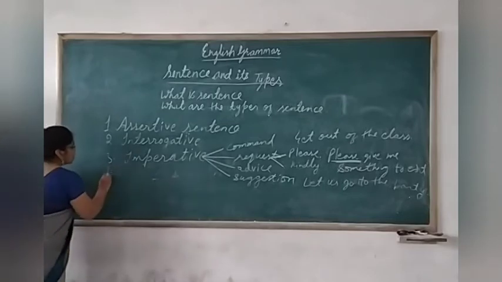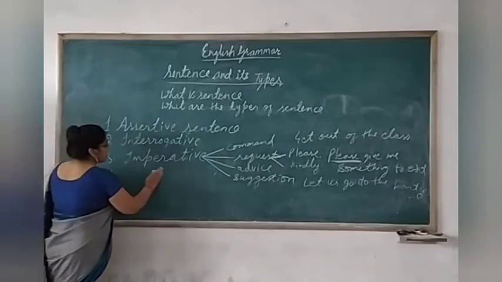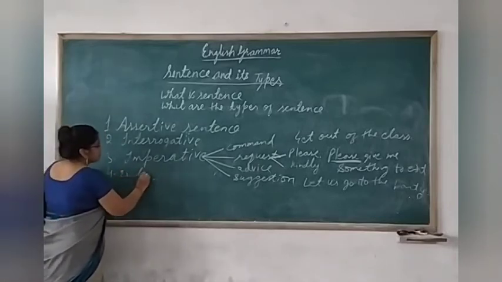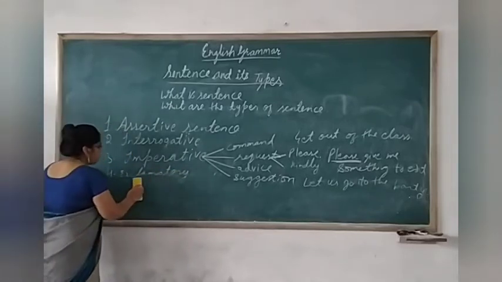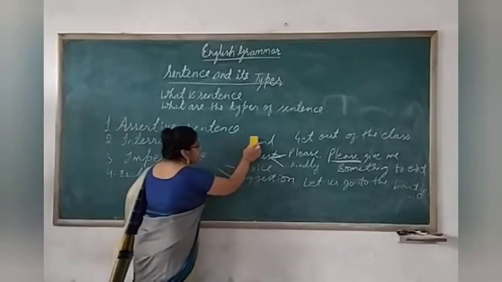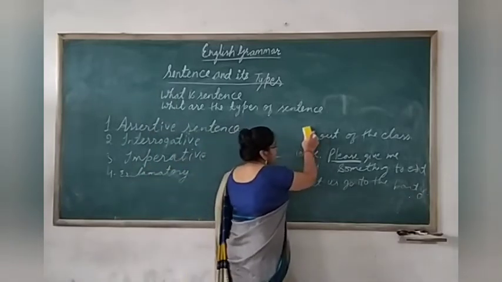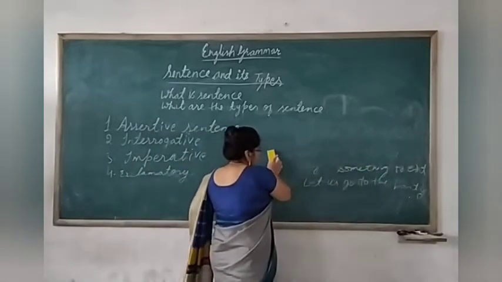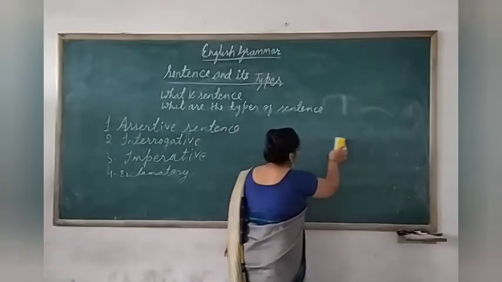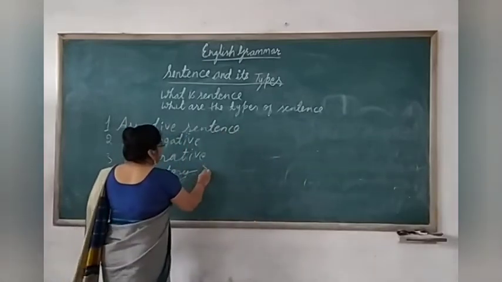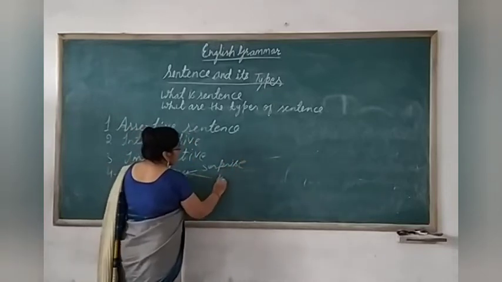Now let's see what the fourth type of sentence is. The fourth type of sentence is exclamatory. Children, an exclamatory sentence contains surprise, showing happiness and showing sorrow. That means sadness. Surprise, next, joy.